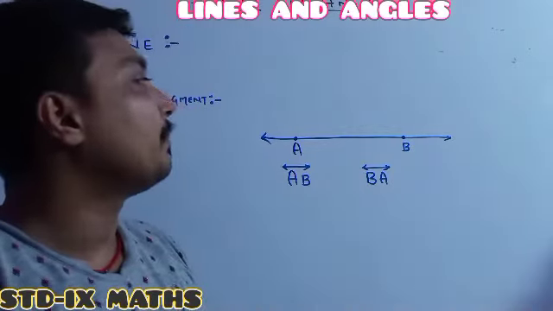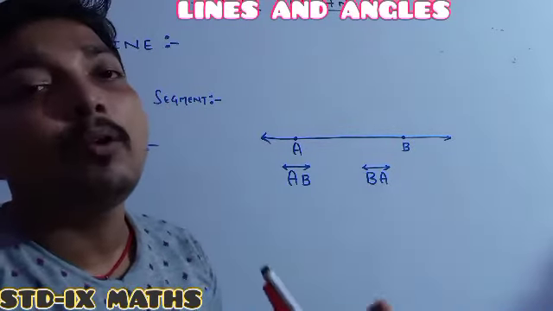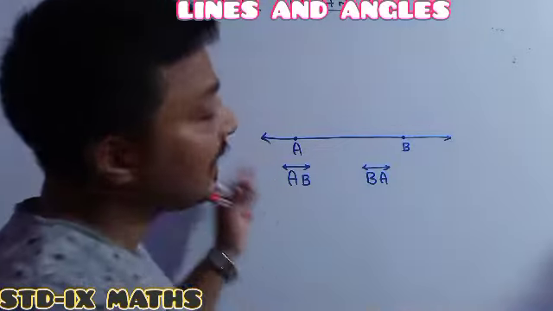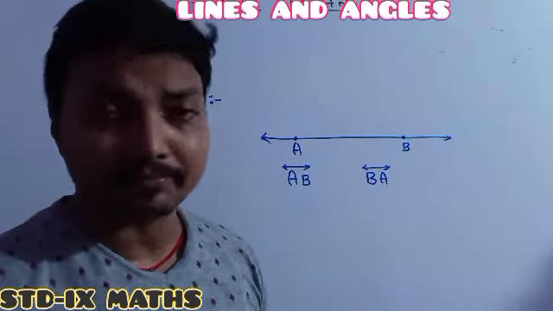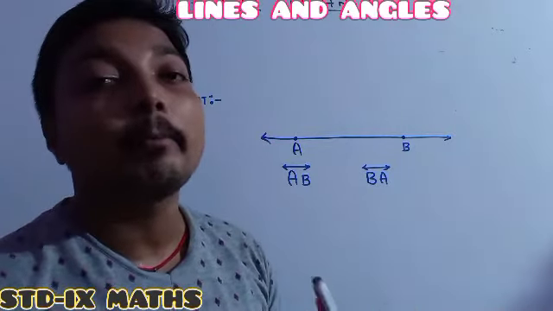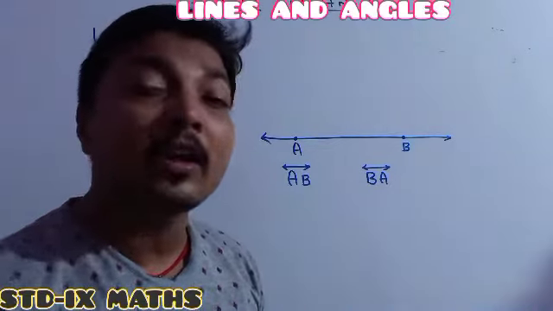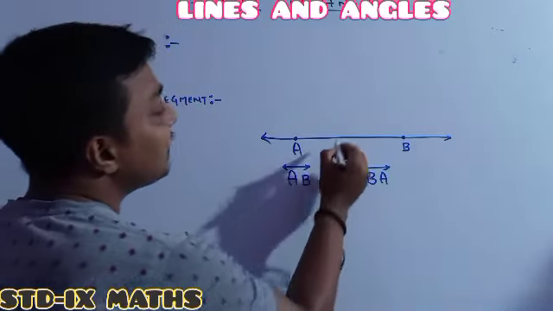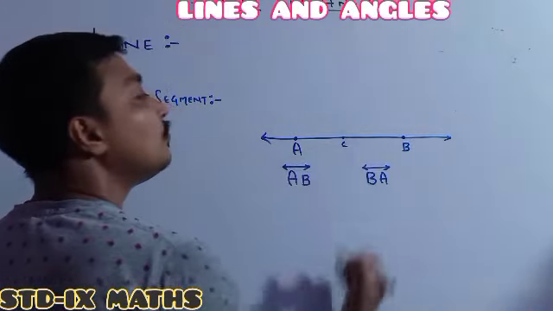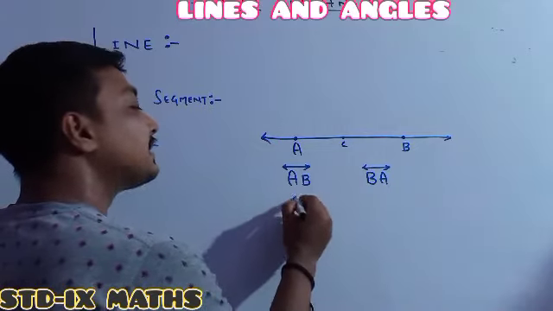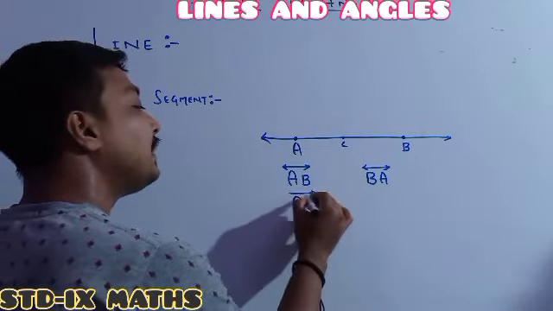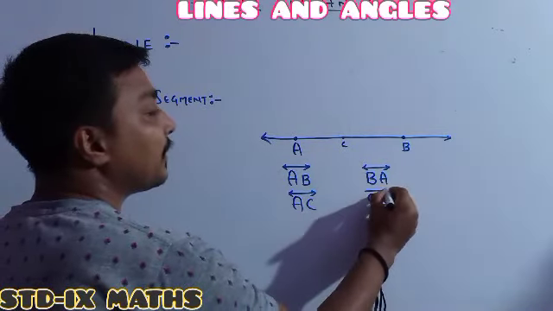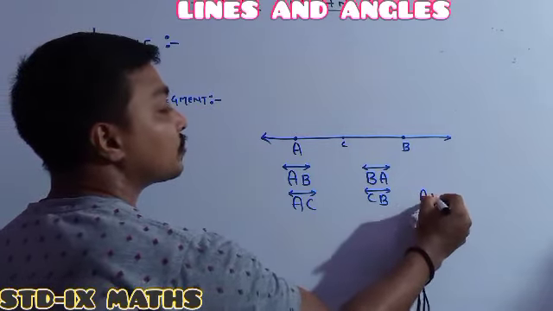So you just have to remember one thing: a line has no end points, because on the right side it extends endlessly, and on the left side it extends indefinitely. For this reason we cannot measure the line. Remember the important thing, we cannot measure the line. And another thing: suppose one of the points is C. AC represents which line? CB also represents the same line, and AB also represents the same line.